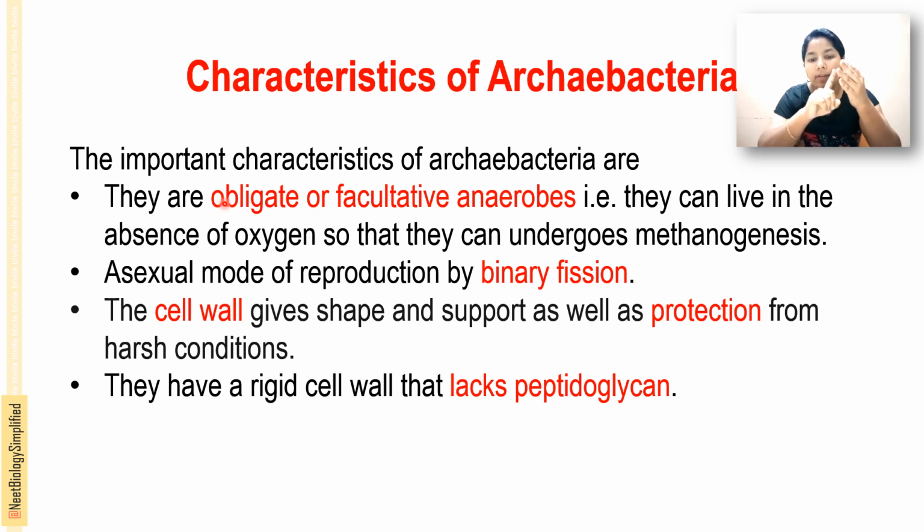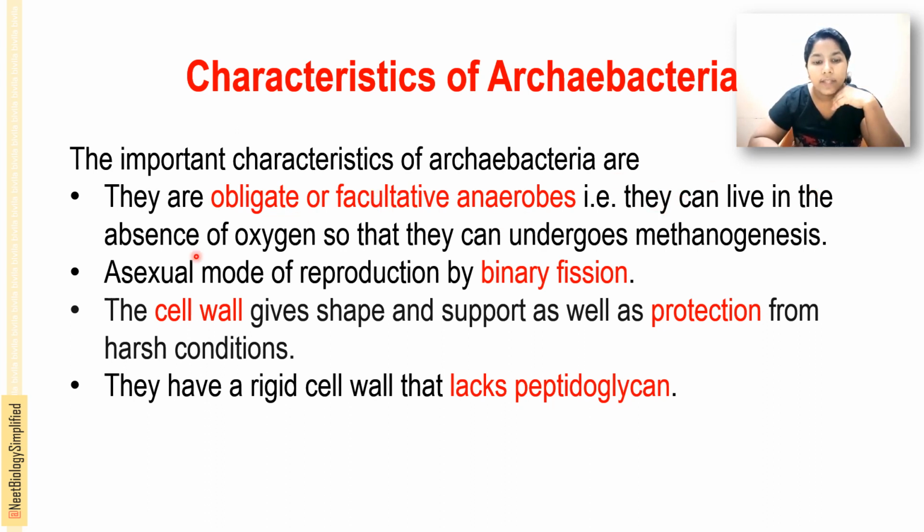Facultative anaerobes can live in the presence as well as the absence of oxygen. Obligate anaerobes are strict anaerobes, while some may be facultative.